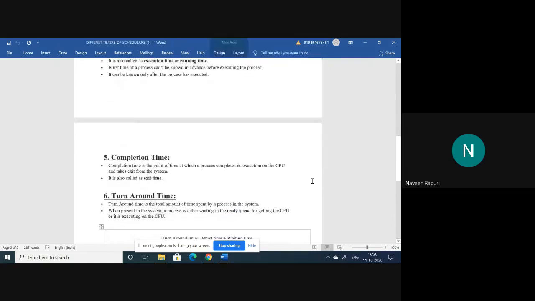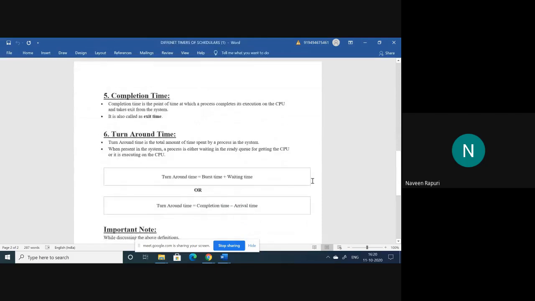Another one is completion time. Completion time means after execution completes, the process exits from the running state to the terminated state. That particular point of time is called completion time, because the burst time it has is completed.